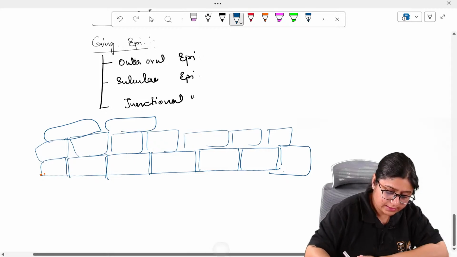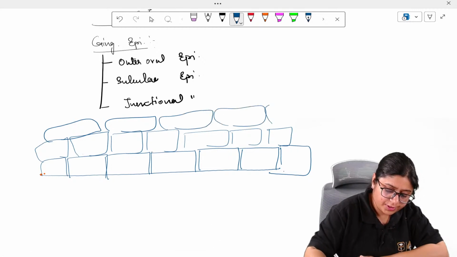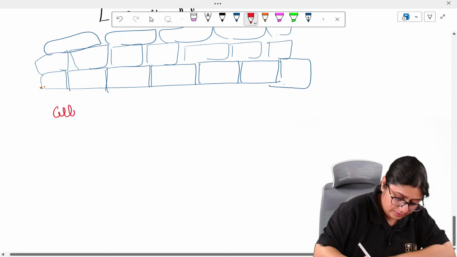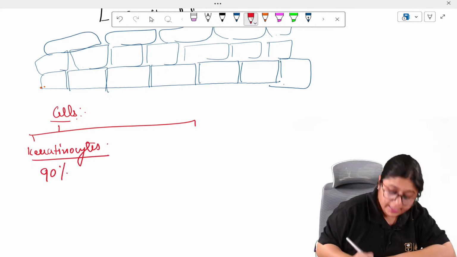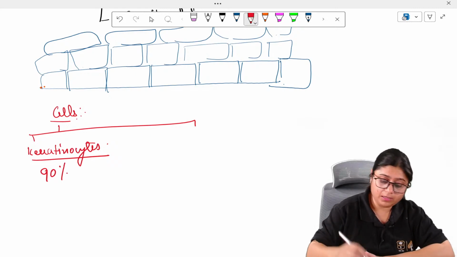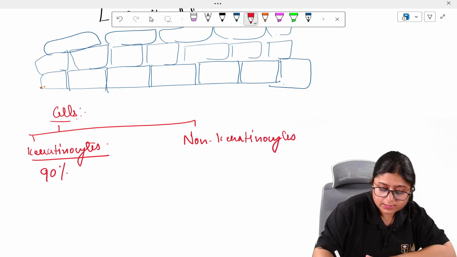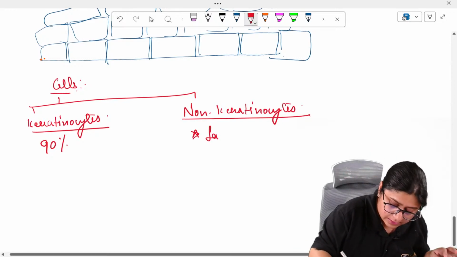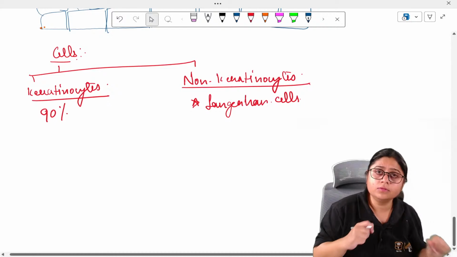These layers are made up of different cells. So these cells can be divided into keratinocytes, which constitute about 90% of the cells of the epithelium, and then there are non-keratinocytes, which constitute your Langerhans cells. These Langerhans cells are your immune cells.